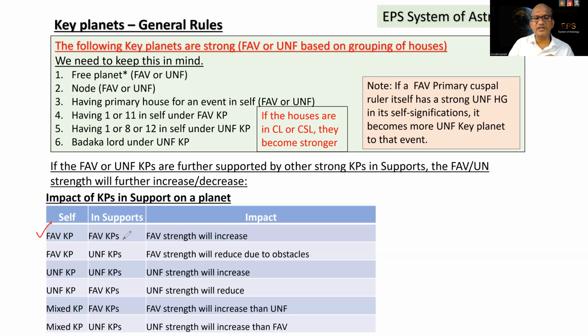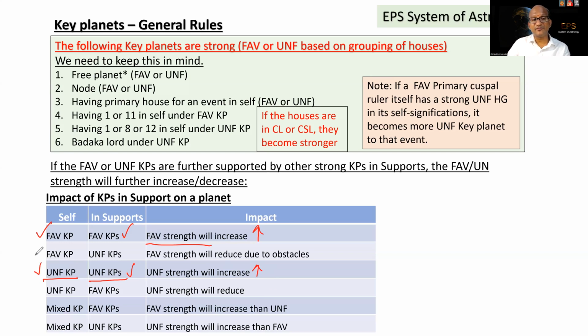In its supports, it is also having a grouping of favorable key planets. Suppose one key planet is present, it means the impact is going to be to a certain extent. If multiple key planets are present in a planet's supports, automatically that impact is going to be very strong. So favorable key planets having other favorable key planets in their supports, automatically the favorable strength is going to increase. Similarly, unfavorable key planets having unfavorable key planets in supports, the unfavorable strength is going to increase, right?